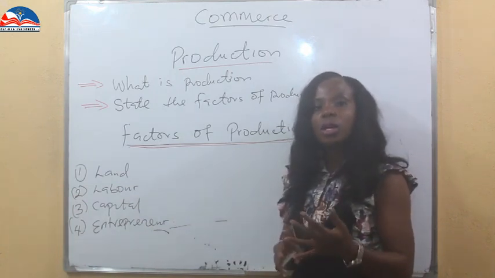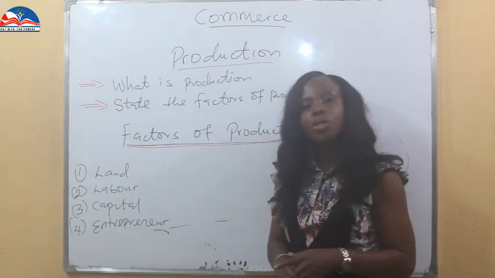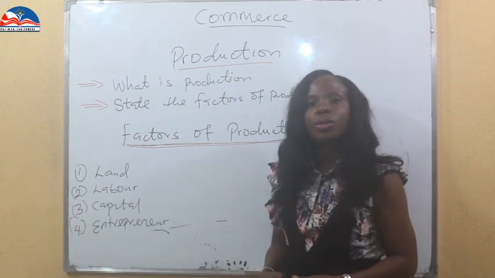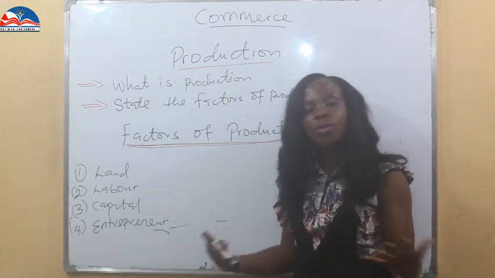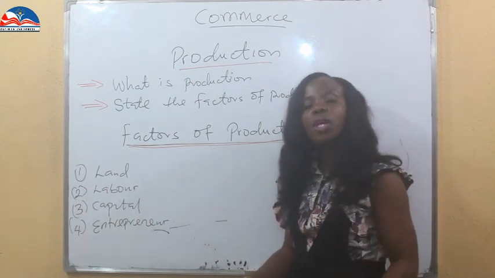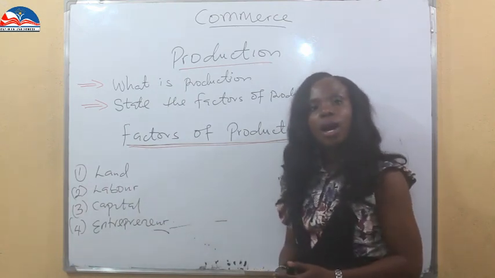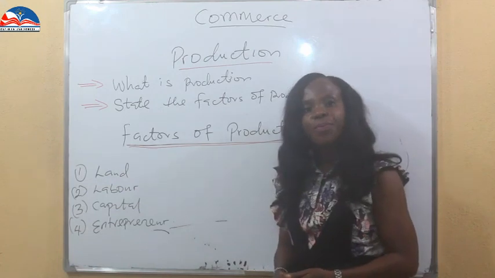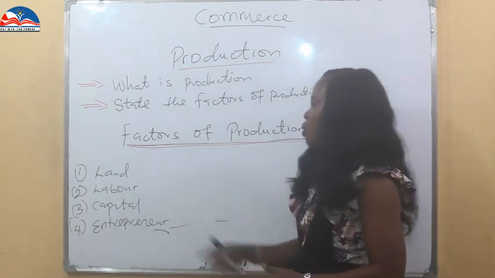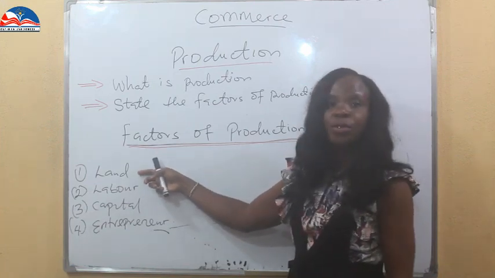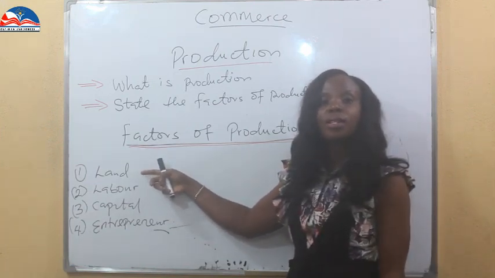Our raw materials, our rivers, our oceans, everything that nature has given us that comes from the ground, that comes from the land. So our raw materials are equally free gifts that come from God. So land has to do with the free gifts and all the resources that are given to us.